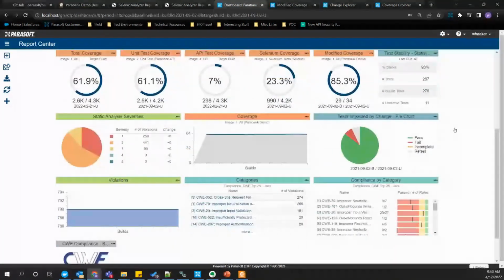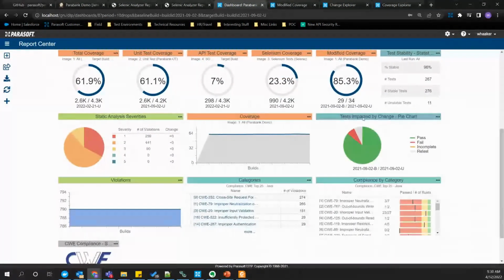Now, if I come down a little further here, there's another widget I felt would be nice to point out related to our topic here on coverage and test impact analysis. So we have a change-based testing widget where DTP can also report kind of the same TIA information that we automate with our CI pipeline.